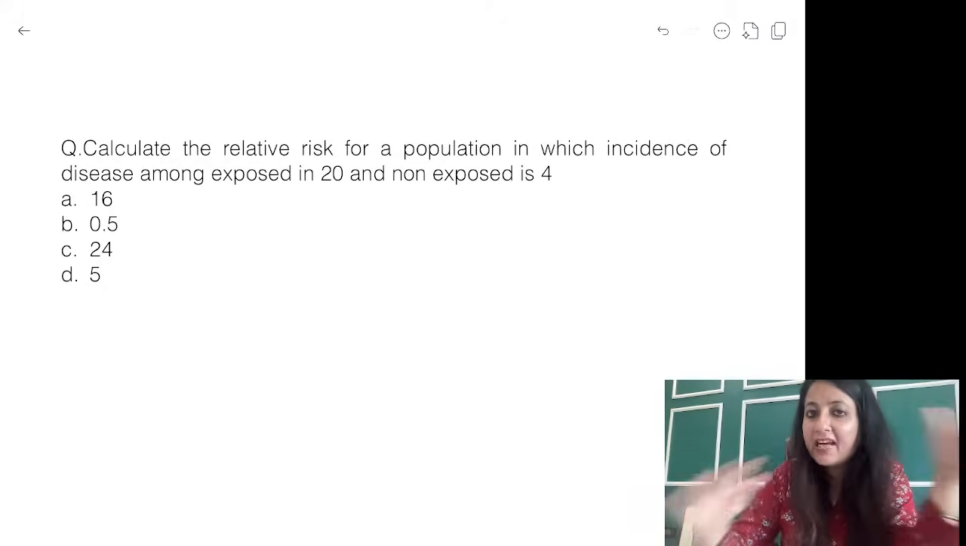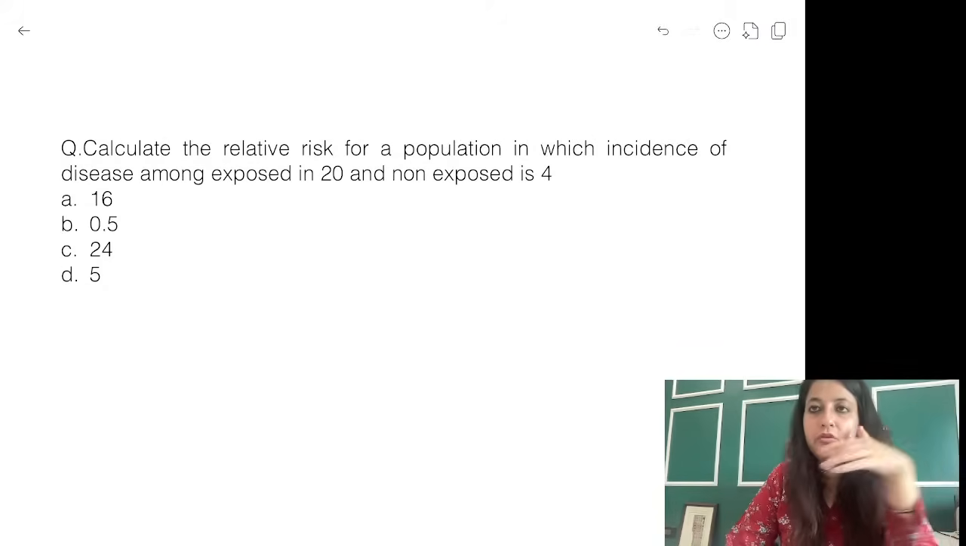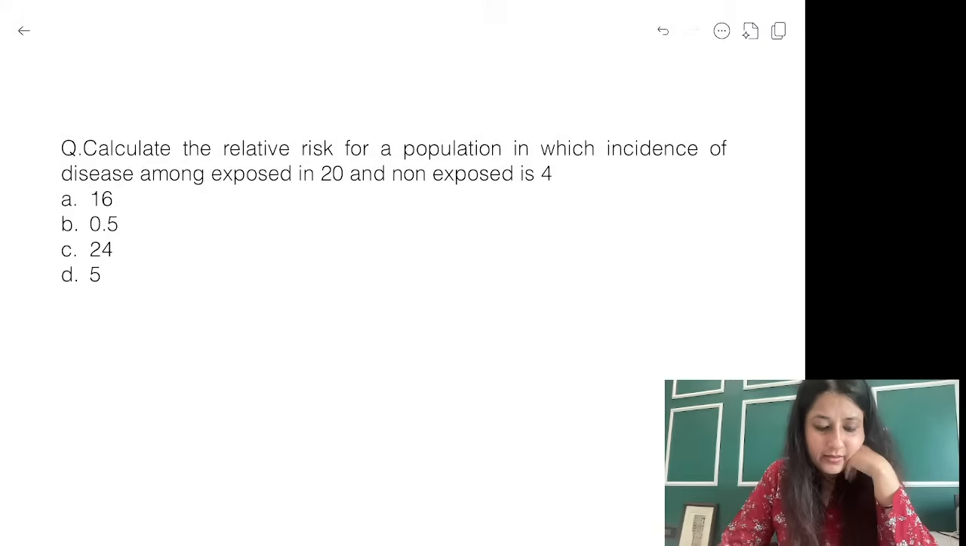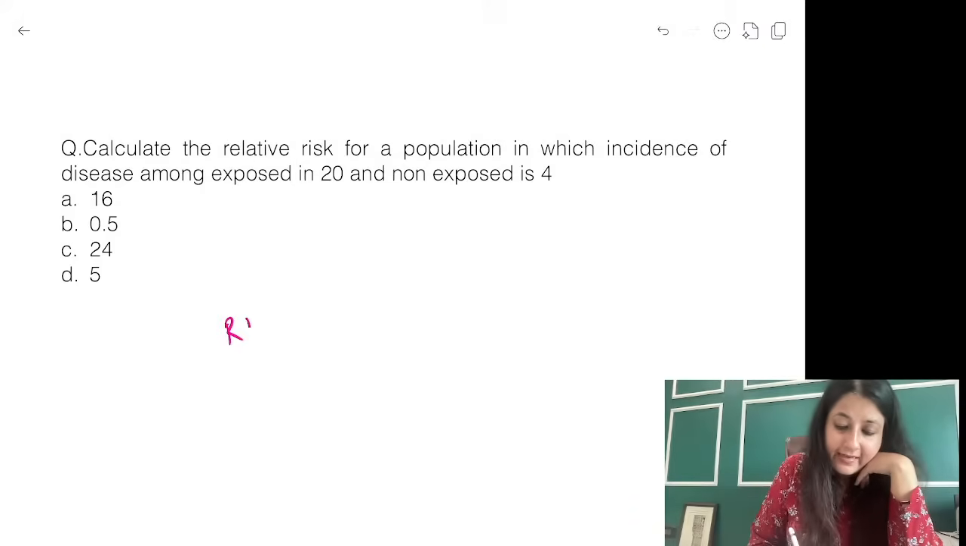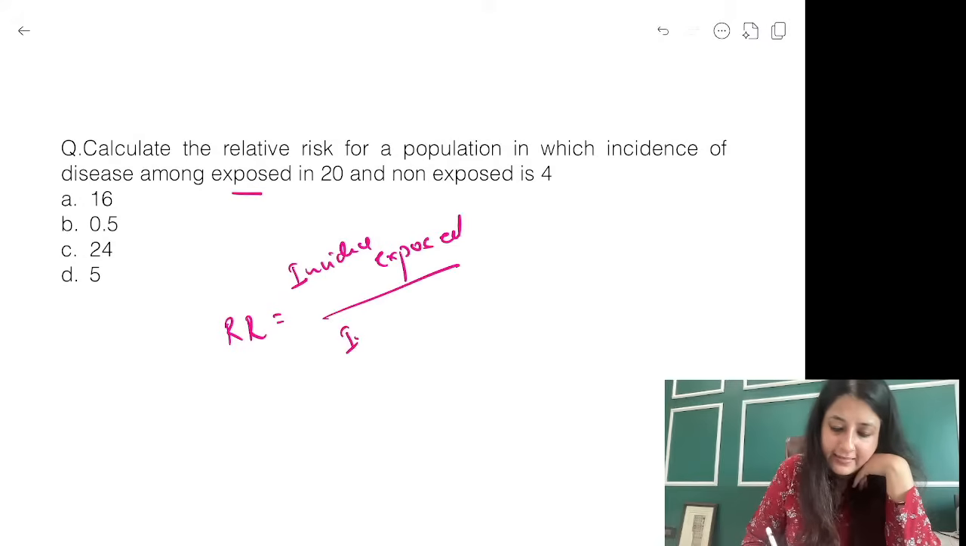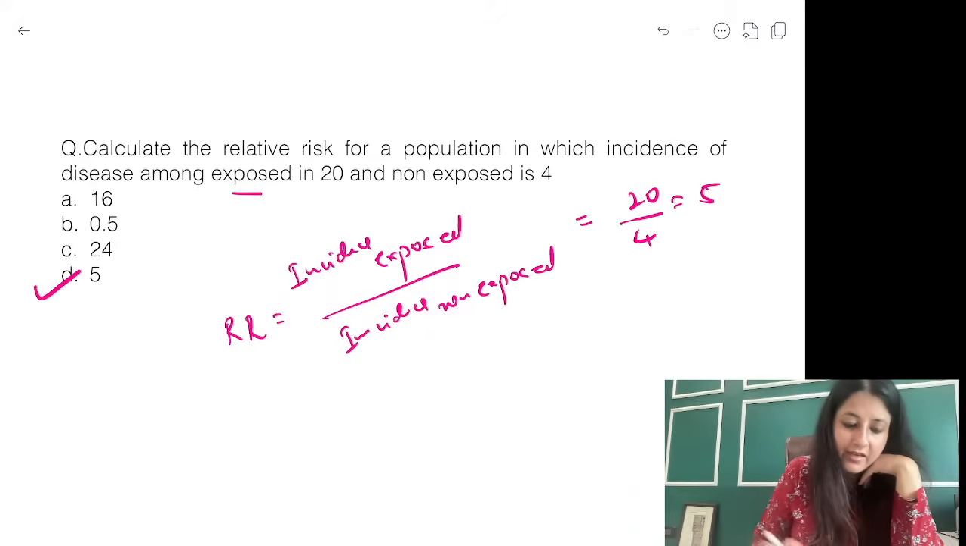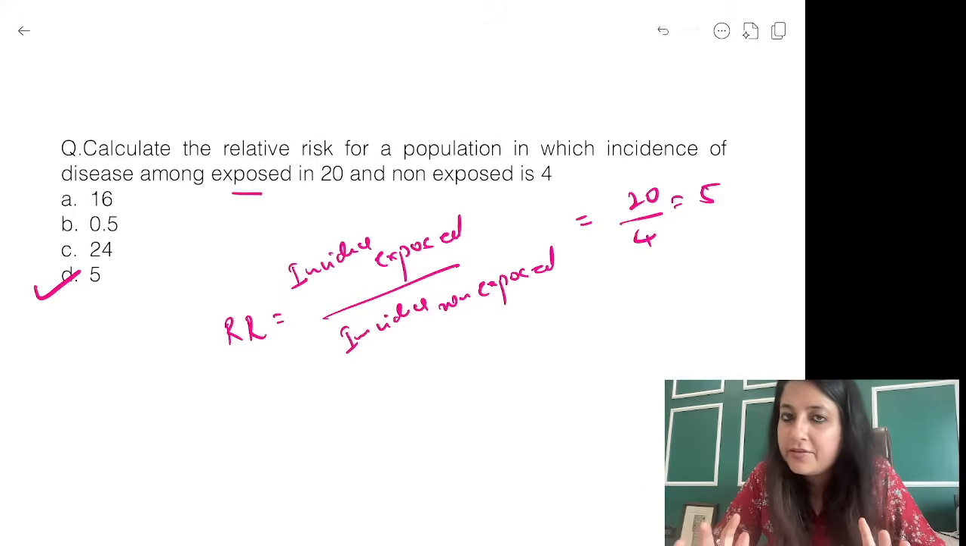Quick, I want this as quickly as possible, guys. 5 more minutes on the clock. What is the answer to this? Simple, right? Relative risk, again, incidence among exposed and non-exposed. Nothing to do here. Incidence among exposed divided by incidence non-exposed. You can make out the incidence of disease among exposed is 20 and non-exposed 4, so 20 by 4. Answer is 5. Simple. Risk factor.